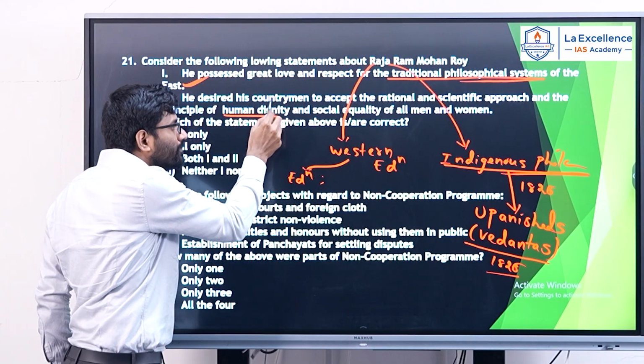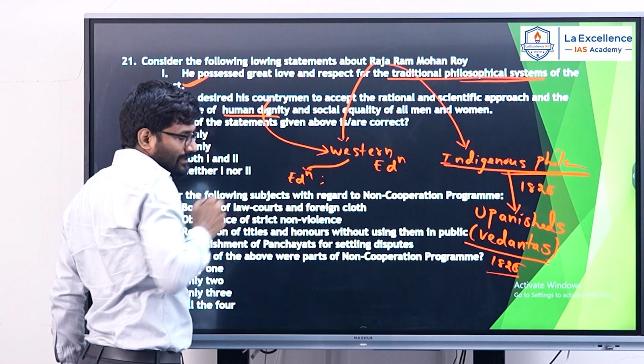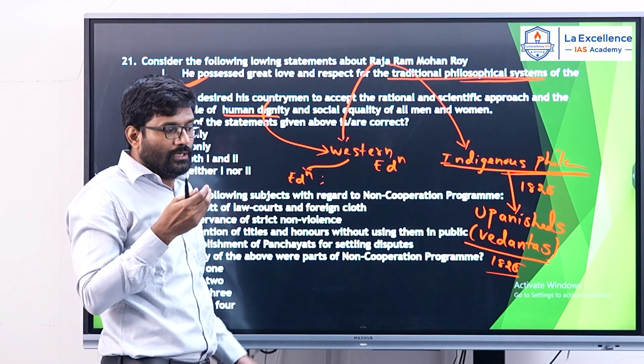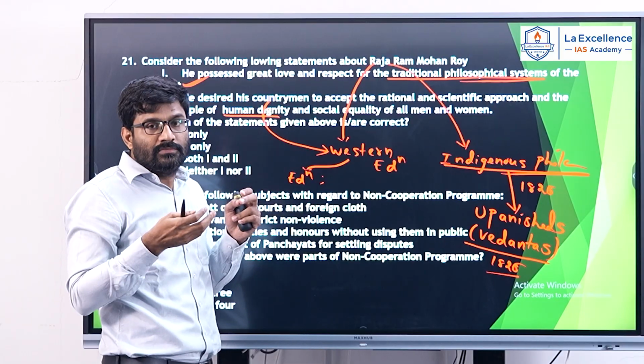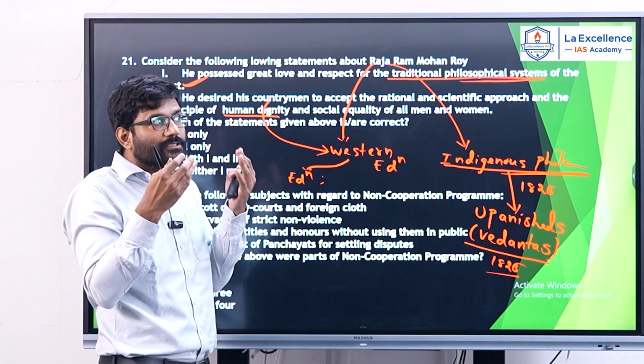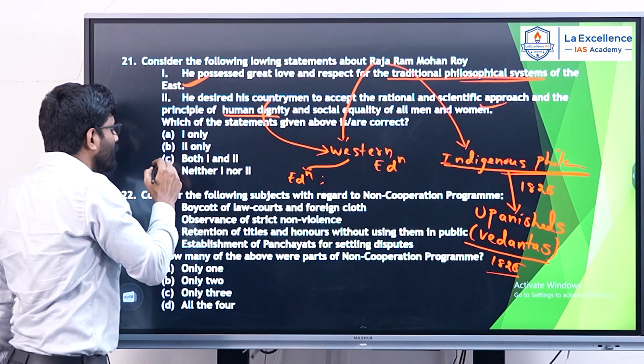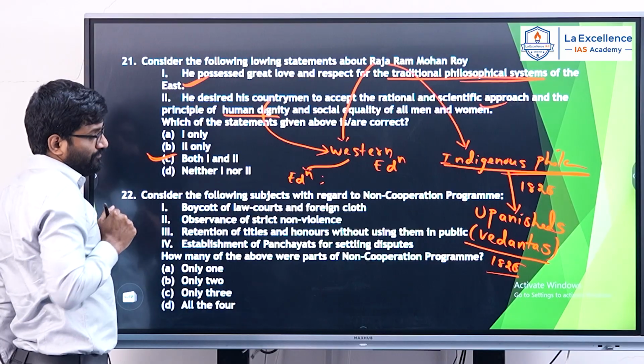So this was inspired from Western education. So he believed in gender equality. He opposed the social inequalities. He opposed the discrimination on women. So this statement is correct. So my answer will be both 1 and 2.